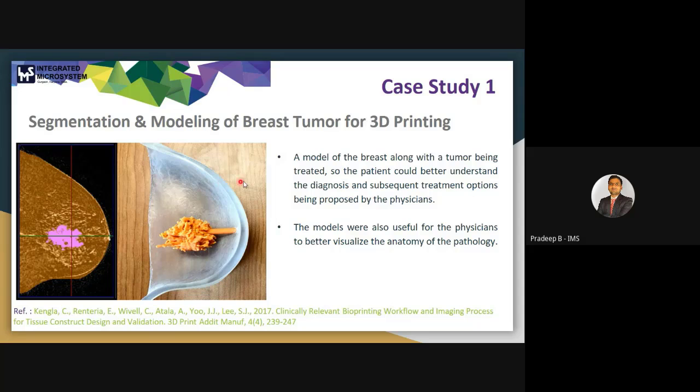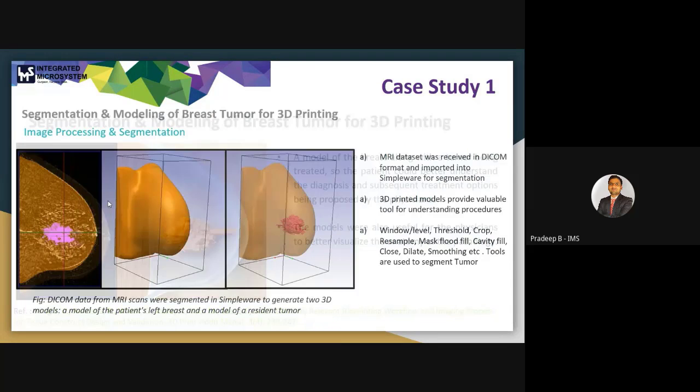This 3D printed model was also useful for the physician to better visualize the anatomy of the pathology.